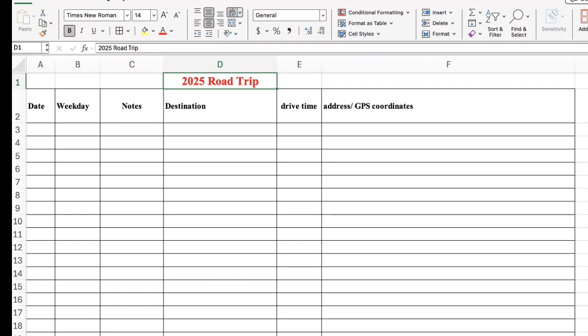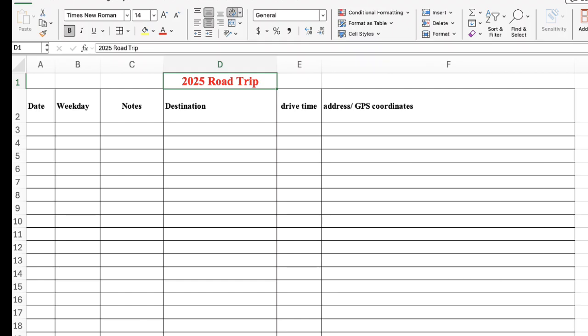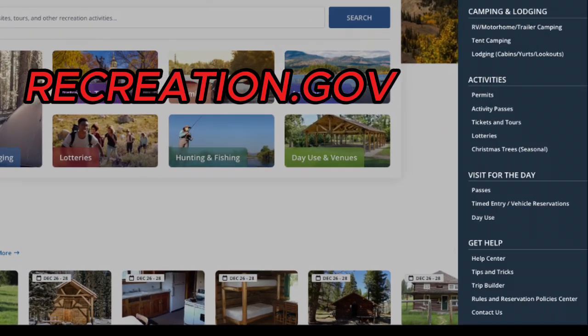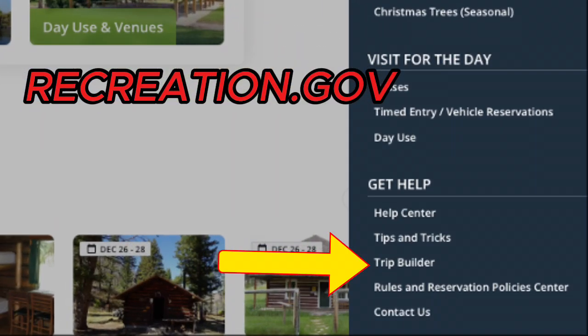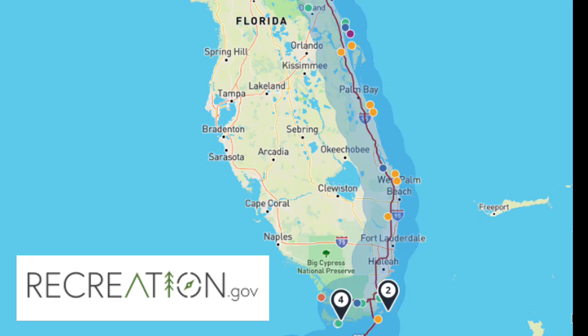First thing I do when I'm planning a trip is I open up Microsoft Excel and create a spreadsheet. I add columns for date, weekday, notes, destinations, drive time, and addresses/GPS coordinates. I start by adding my basic destinations. I use recreation.gov for points of interest. I can get a visual of where they are and add them to my spreadsheet.